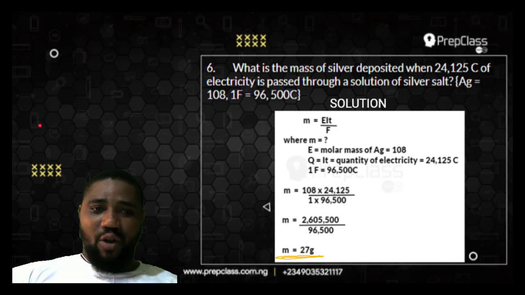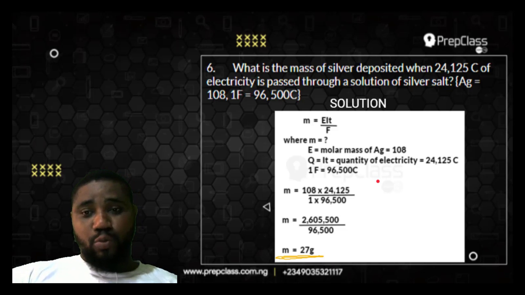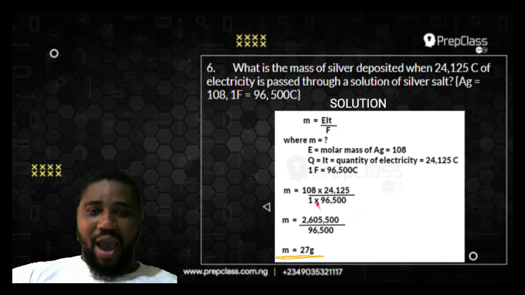Because silver has an oxidation state of +1, Ag plus, I'll have only 1 times 96500 coulombs. If it were to be iron, for example Fe, and let's say the iron has 2 oxidation states, +2 and +3. If it is +3, I'll have 3 times this. If it's +2, I have 2 times this. I believe you understand what I'm trying to say. If you're looking at aluminium, which has an oxidation state of +3, Al 3+, it will become 3 times this 96500 coulombs. But because this silver is +1, that becomes 1 times 96500 coulombs.